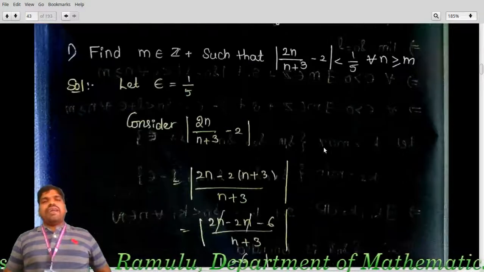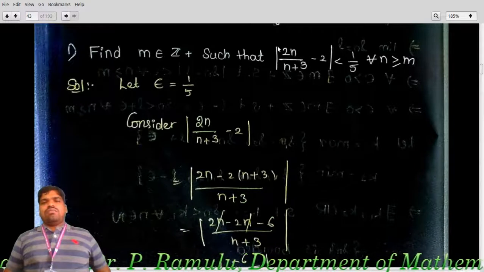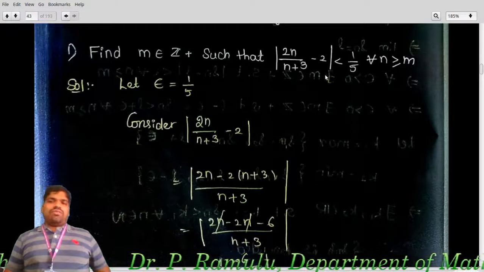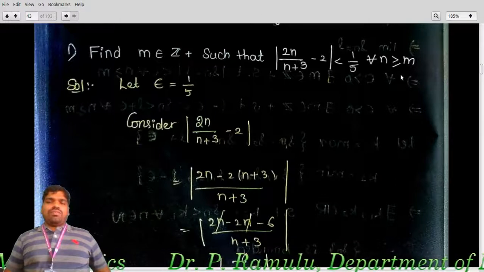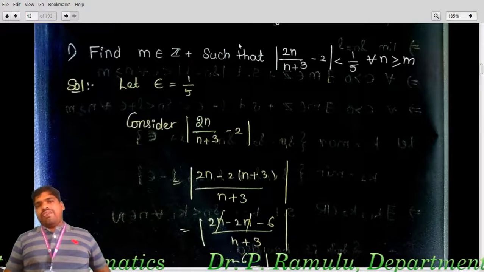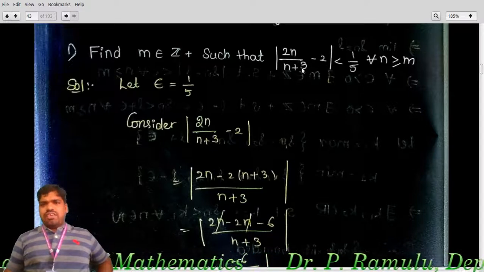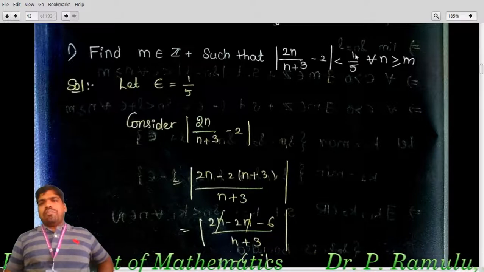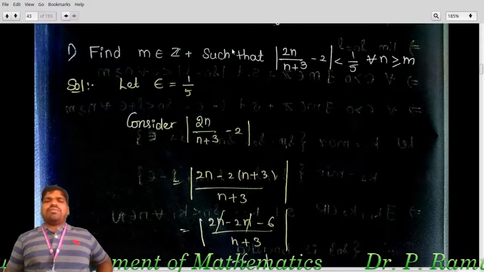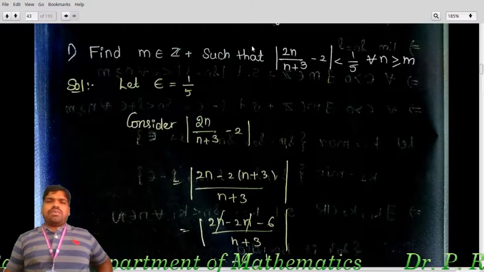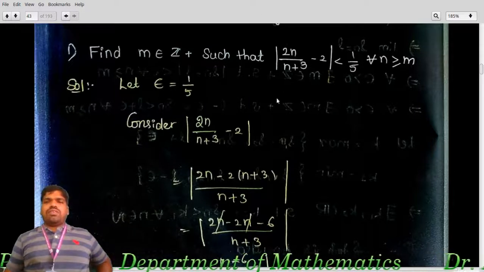Okay. Find m belongs to Z plus such that mod of (2n minus 3)/(n plus 3) minus 2 is less than 1 by 5 for all n greater than or equal to m. Here you have given Sn equal to this, L equal to this, epsilon equal to this. By using the definition, I want to find m. Epsilon equal to what here? 1 by 5. Sn equal to what here? 2n plus 3.